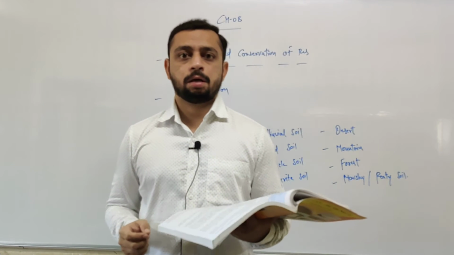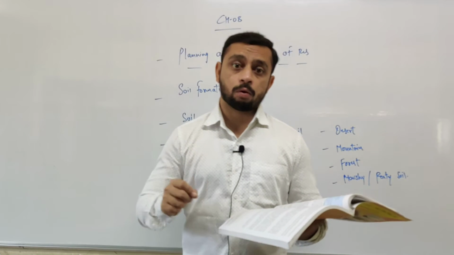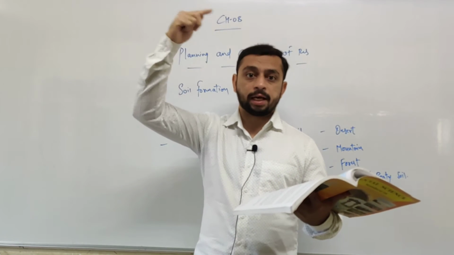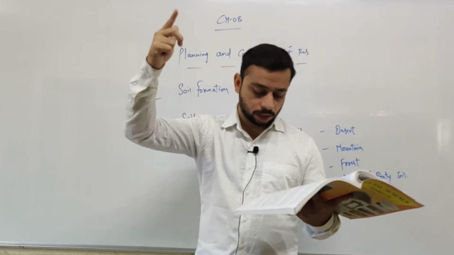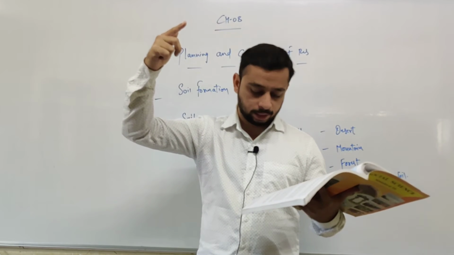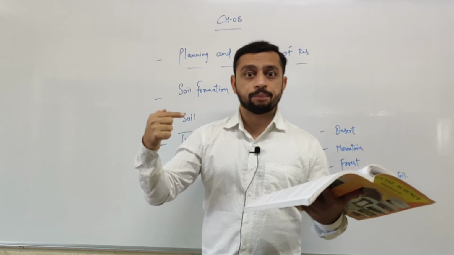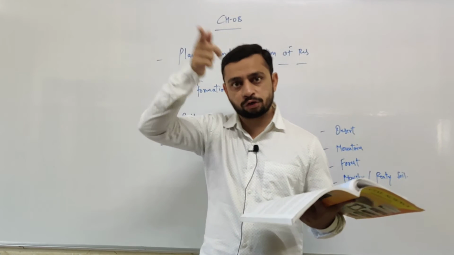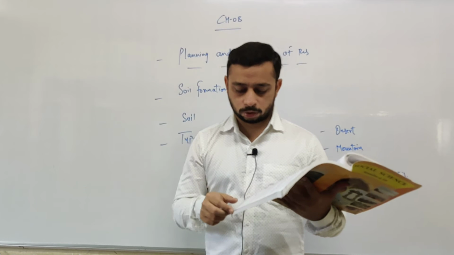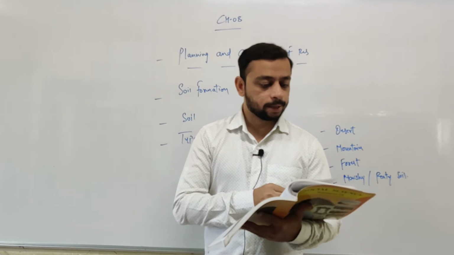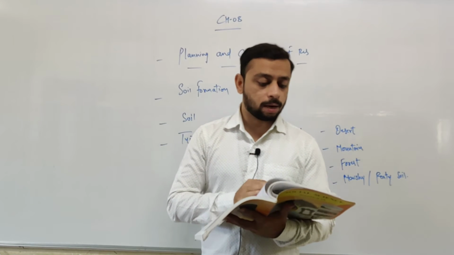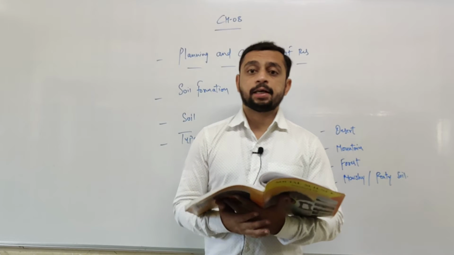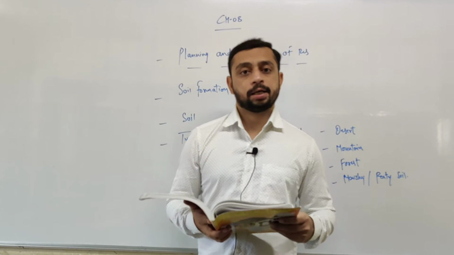Underline the sentence. This soil is found from the northern plain, that is from the north of India, from Brahmaputra Valley in the east up to Satluj in the west, right? And in the delta regions of Mahanadi, Godavari, Krishna and Kaveri rivers.